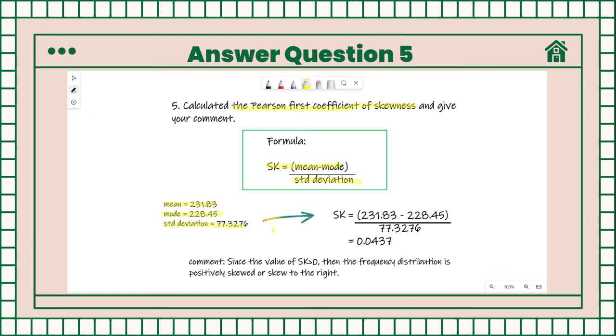So we just need to substitute all the values into the formula, which is Sk equals 231.83 minus 228.45 and divide by 77.3276. So we got the value of Sk, which is 0.0437. Since the value of Sk is more than 0, then the frequency distribution is positively skewed or skewed to the right.